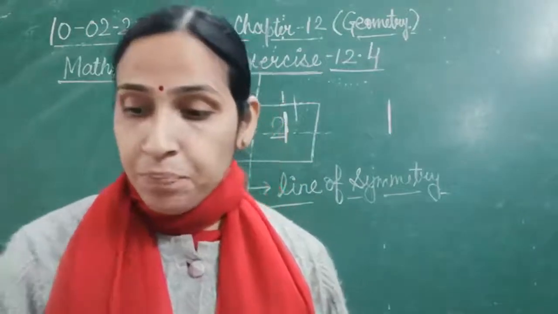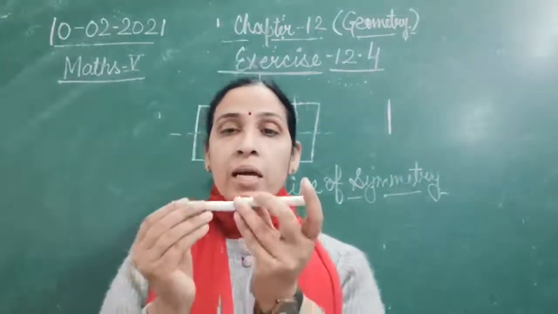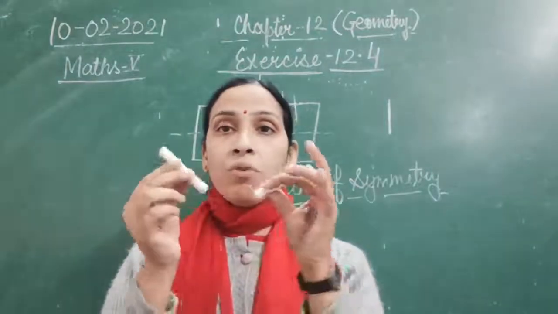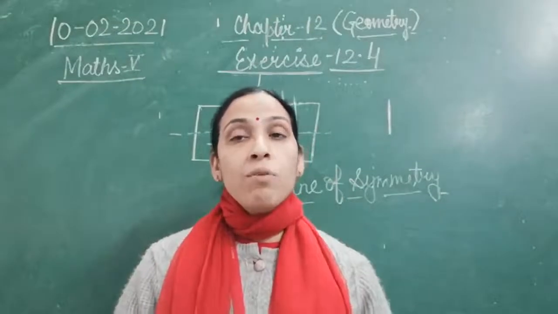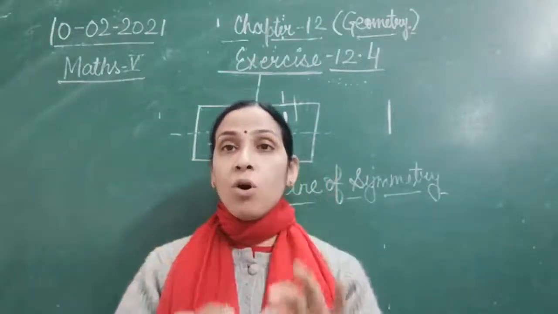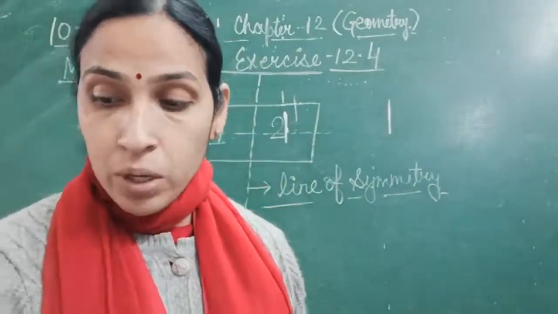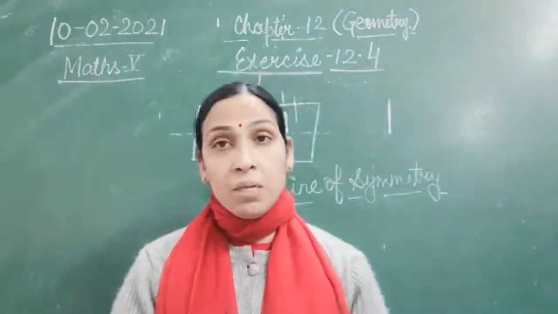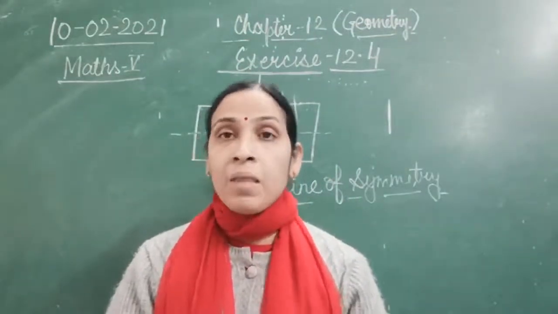If I cut it from here, two identical parts will be formed, and we'll say yes, these two are identical and we can form a line of symmetry. Line of symmetry is very important. Symmetry means when we get two identical parts.